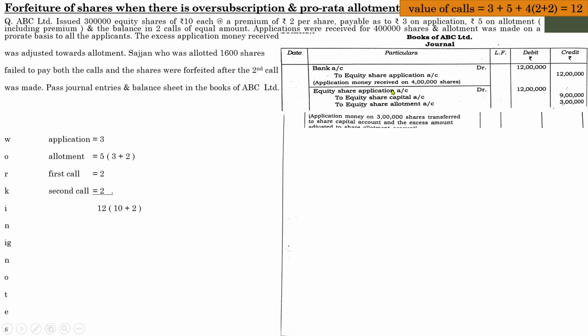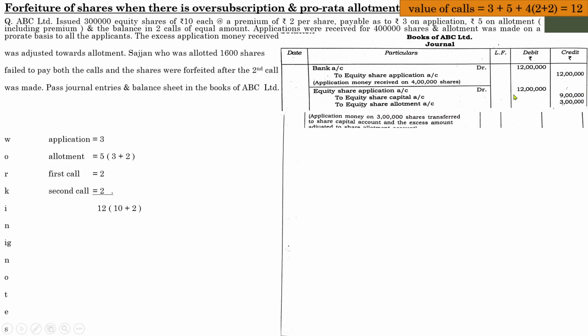Actually this is a combined entry, and in the previous cases we have learned about the same situation. In that case we split this entry into two, and we discussed the same case with both scenarios, that is how we deal with the same situation in a combined entry or in two different entries. You can either follow this one or the separate entry. It's all up to your discretion.